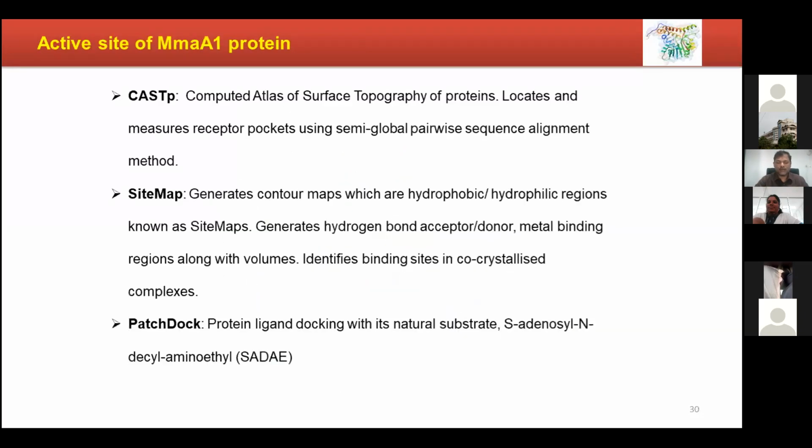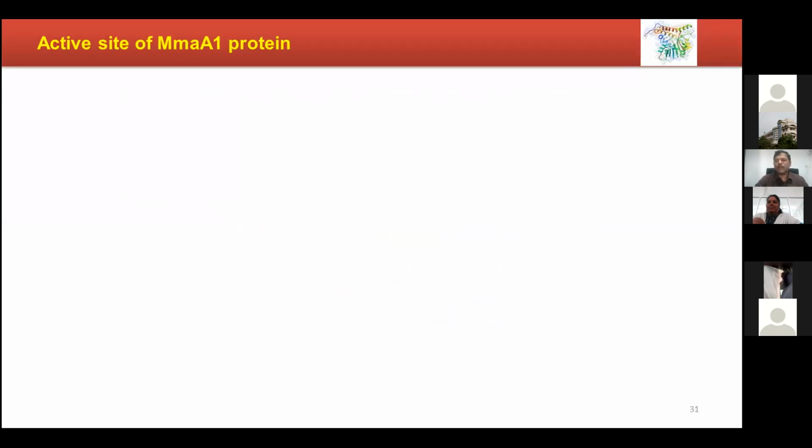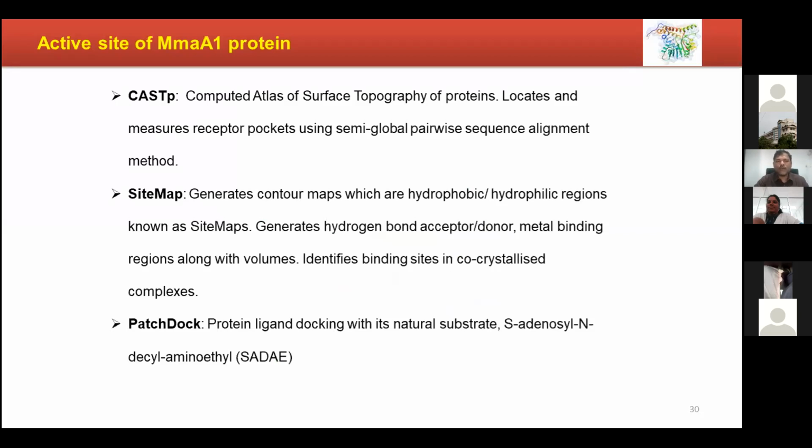These are the software tools we use for identifying the active site. As I told you, the active site can be obtained by using co-crystallization techniques. But here we are not doing that.